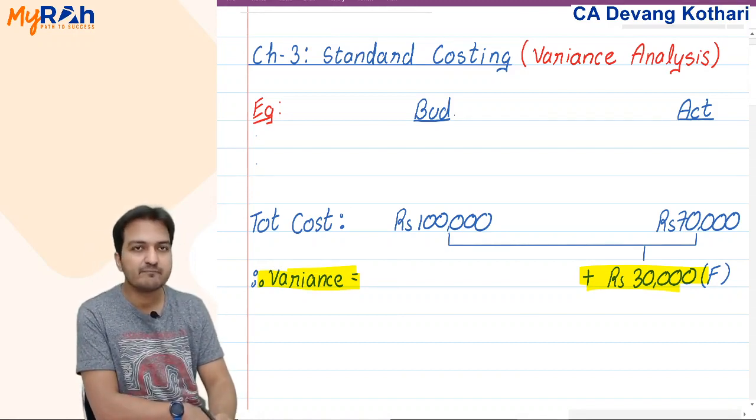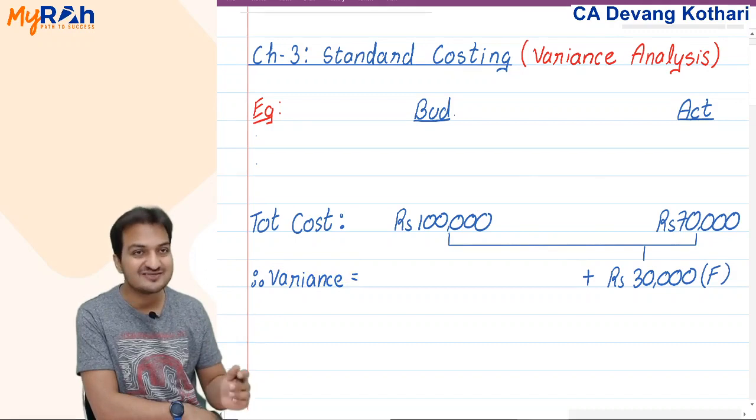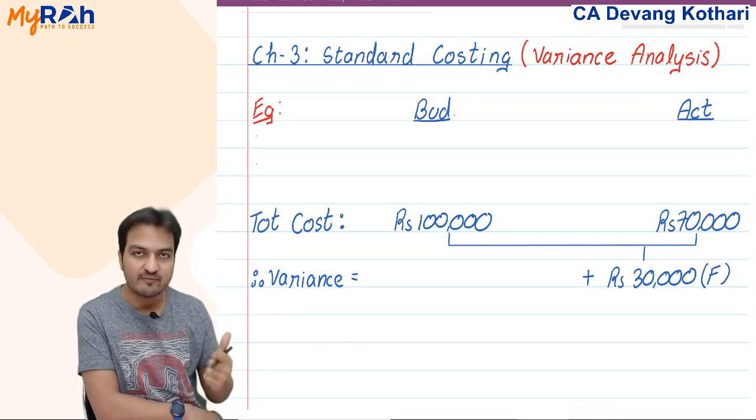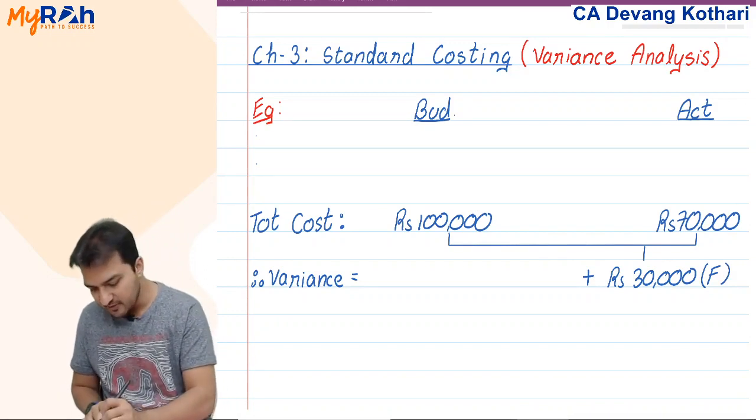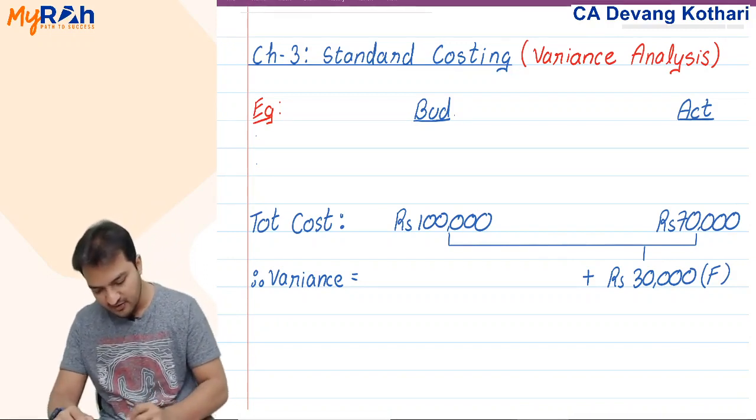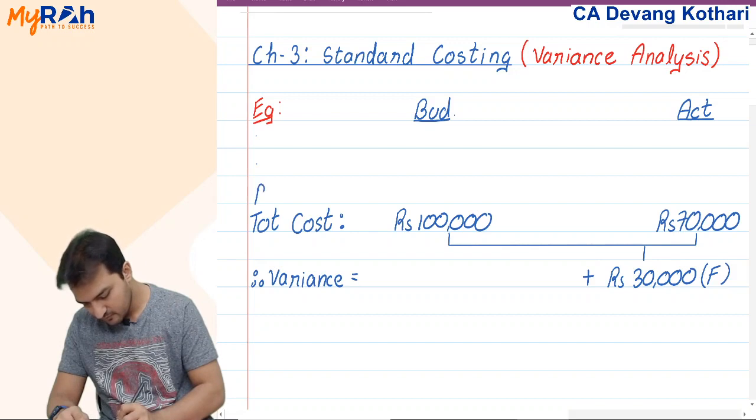But this is not the direct calculation. This is not the only calculation. Let me give you some more details in the same example, details about production units.